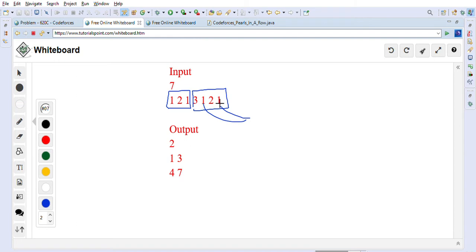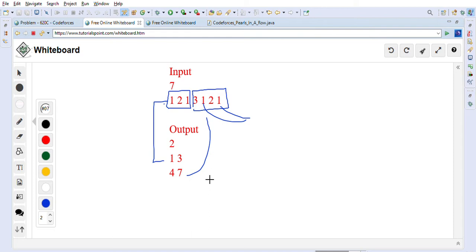The same type can occur at any position. It's not necessary that they will be at the beginning and end. So here the 1 is occurring in the middle, so it's not at the beginning, but it is still a valid segment. So there are two segments we have to output. We output 2 here, and we have to output the index of the start and end. So starting is 1, ending is 3, and here starting is 4 and ending is 7. So this is what the problem is.